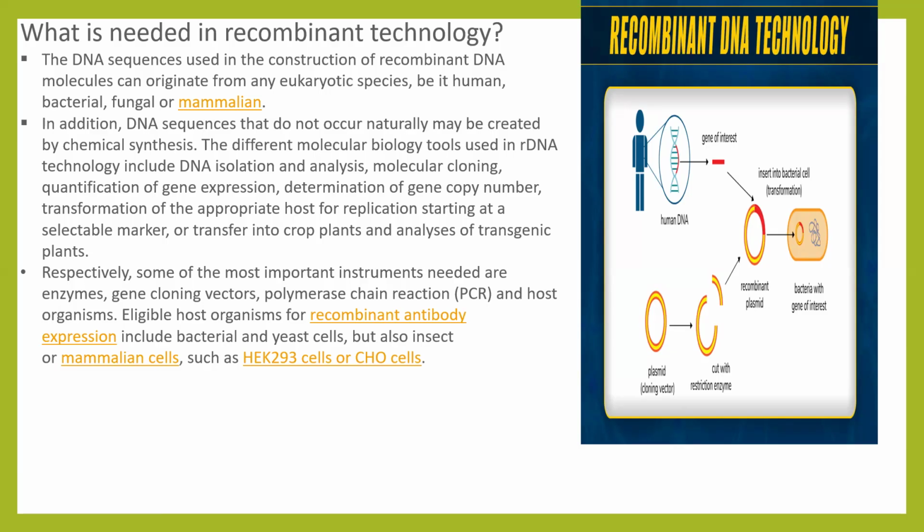Some of the most important instruments needed are enzymes, gene cloning vectors, polymerase chain reaction, and host organisms. Eligible host organisms for recombinant antibody expression include bacterial and yeast cells, but also insect or mammalian cells, such as HEK293 cells or CHO cells.